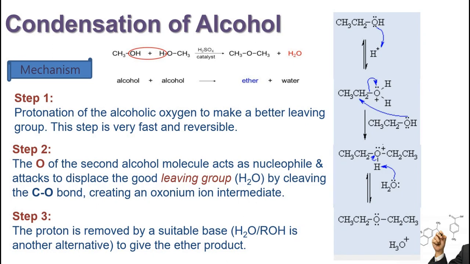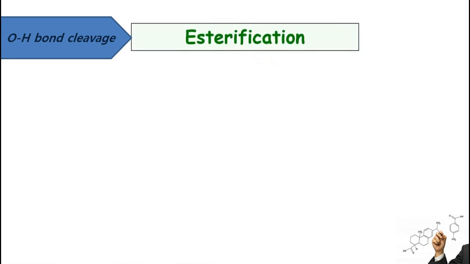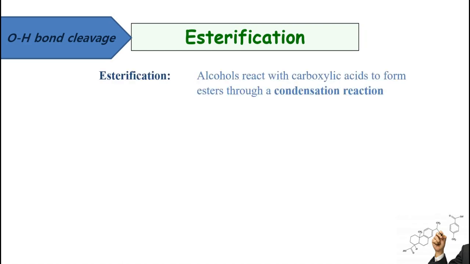Now moving towards the second kind of reactions, which is cleavage of the OH bond. In this reaction, we are going to study esterification. Esterification means the process of making esters. I hope you remember the functional group ester. Whenever alcohols react with carboxylic acids, they produce esters through again a condensation reaction. I have told you a condensation reaction is one in which two molecules join together by removal of a small molecule. In esterification, again water is the small molecule that will be lost.